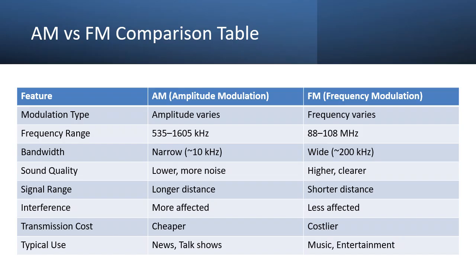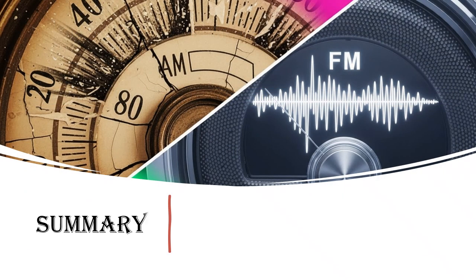FM, on the other hand, offers wider bandwidth, much clearer sound, and better resistance to interference, though it doesn't travel as far. That's why AM is used mainly for talk and news broadcasts, while FM is preferred for music and entertainment. Summary. To sum up, AM and FM each have unique strengths.